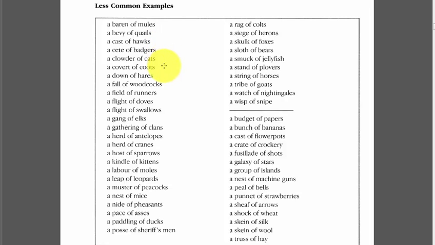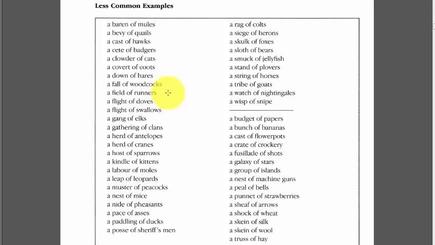Then we've got a seat of badgers. A cloud of cats. A covert of coots. Coots are a mid-sized water bird. Then we've got a down of hares. Hares similar to rabbits. We've got a fool of woodcocks. Woodcocks are a large wading bird.